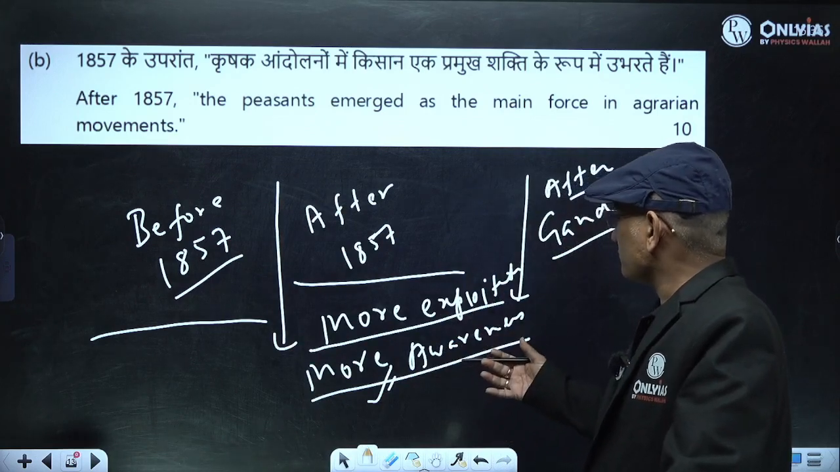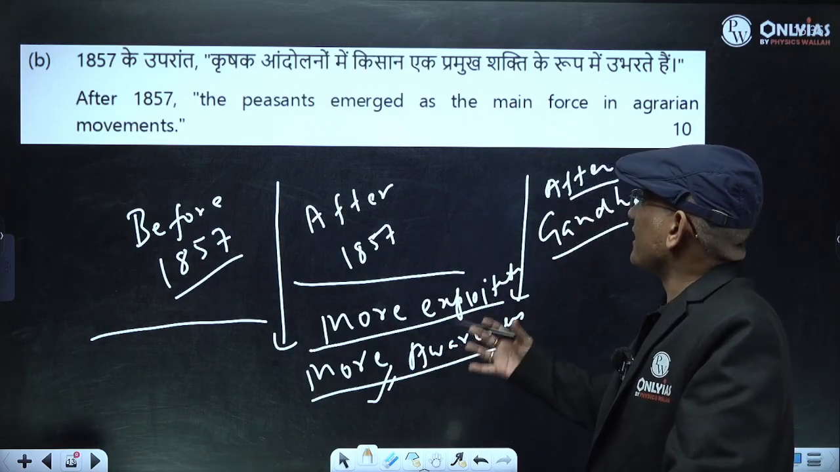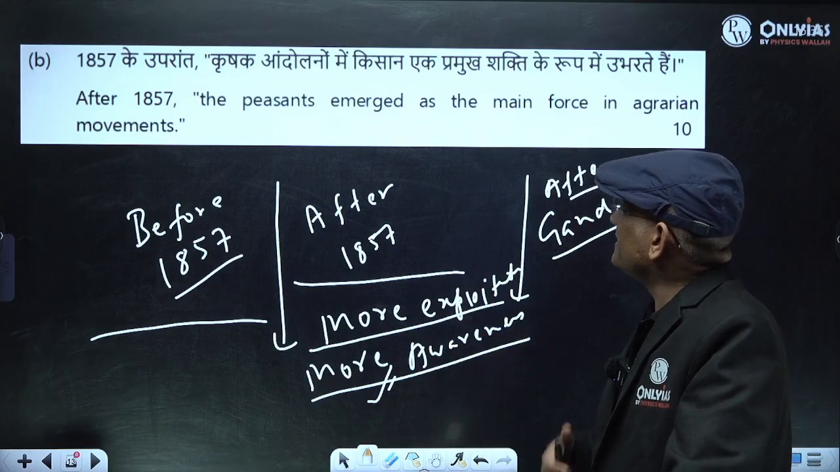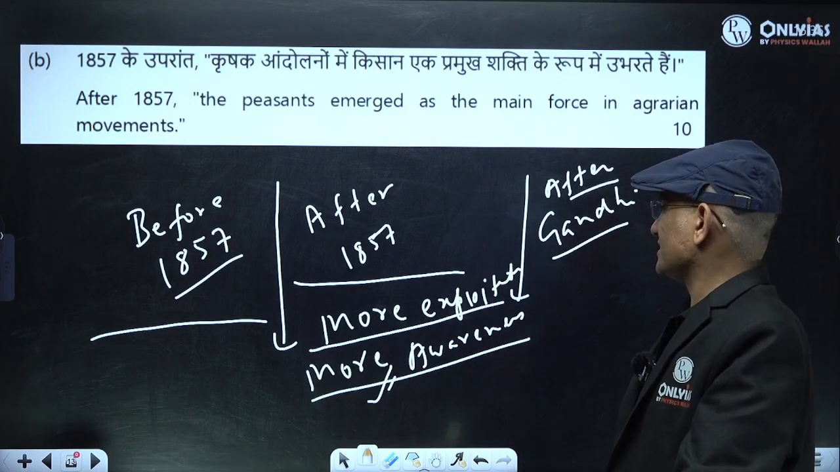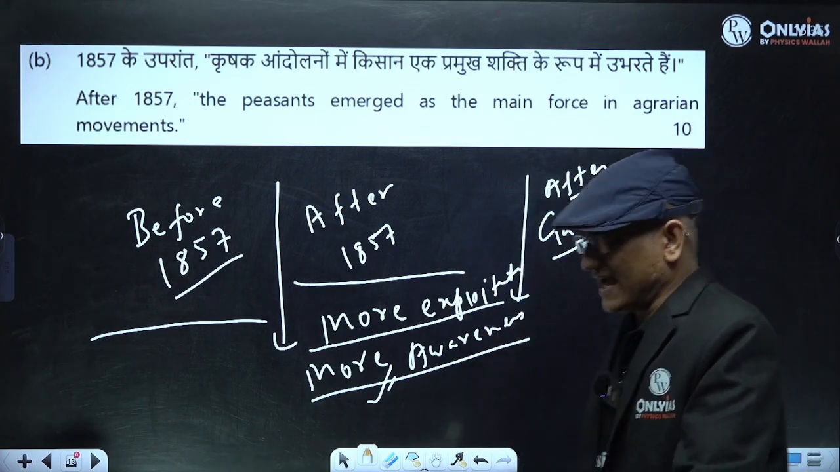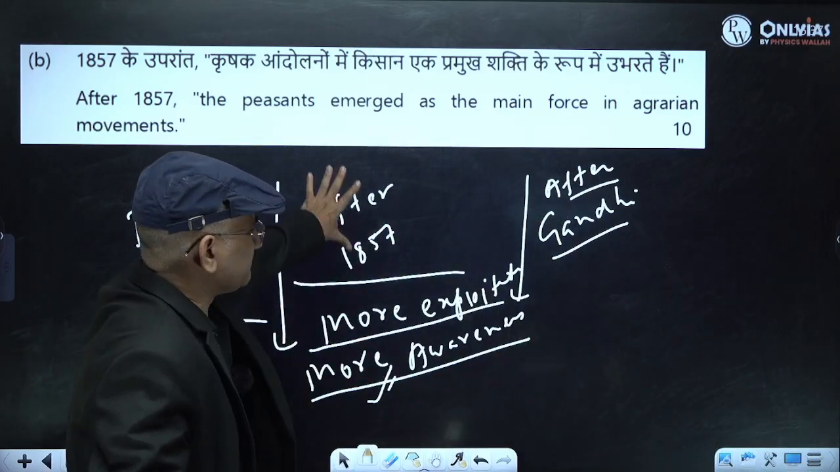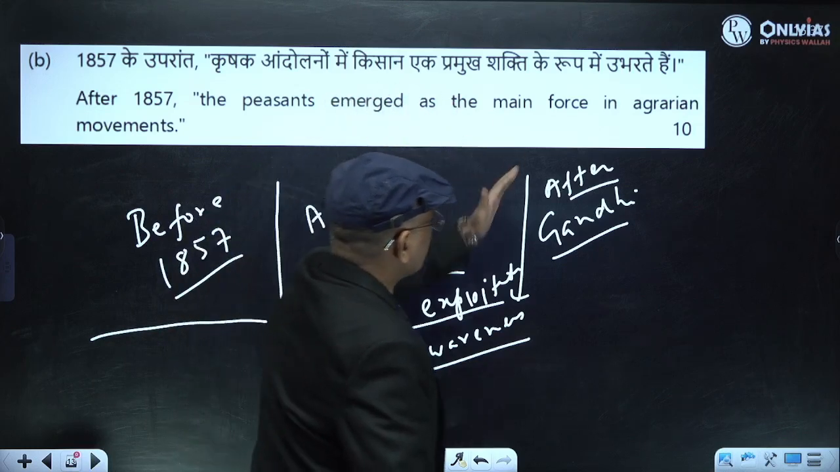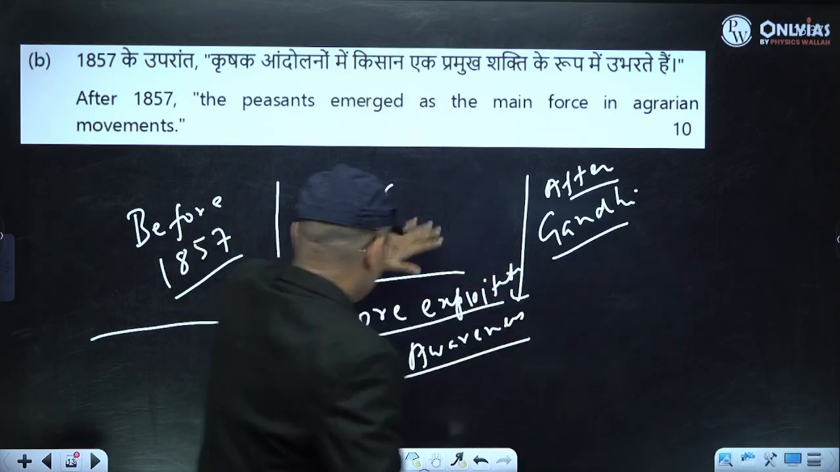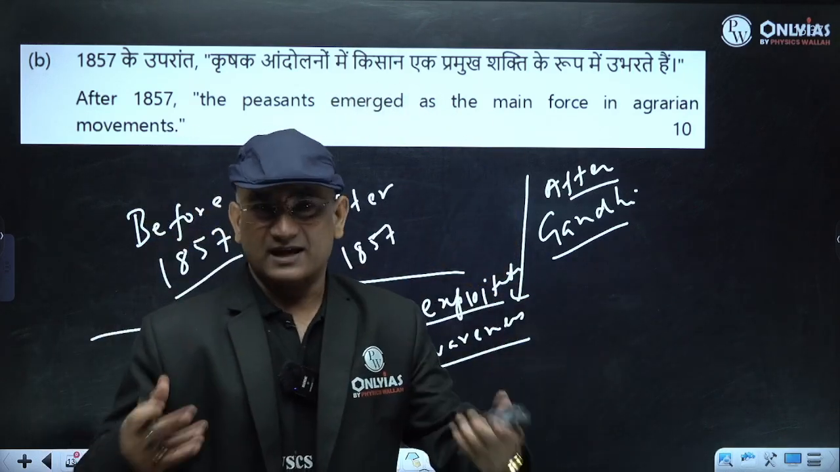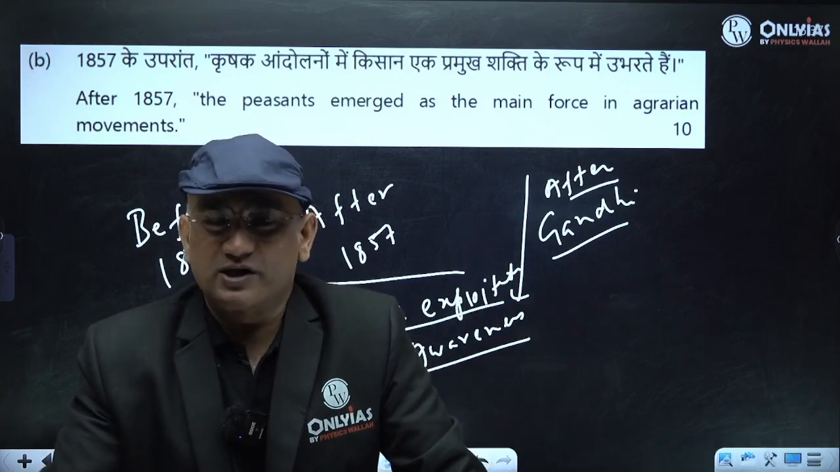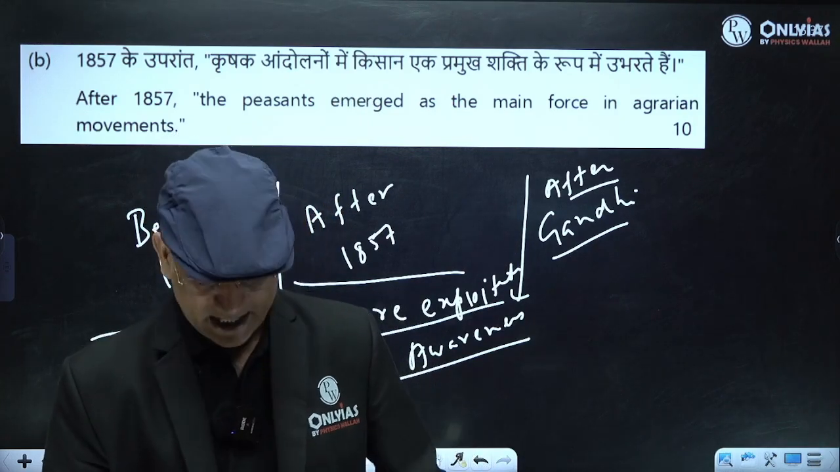So therefore, they started reacting against the forces. They also had some limitation. They had, you can say, no clear-cut idea about colonialism in this period. They had a clear-cut idea about colonialism after this period, but they were more aware, and the intelligentsia also played an important role in this awareness.